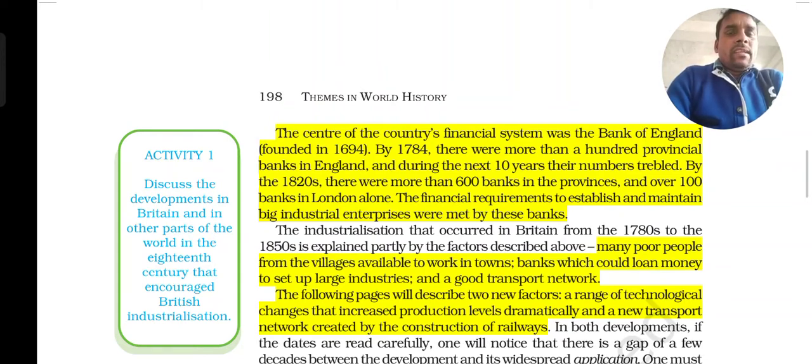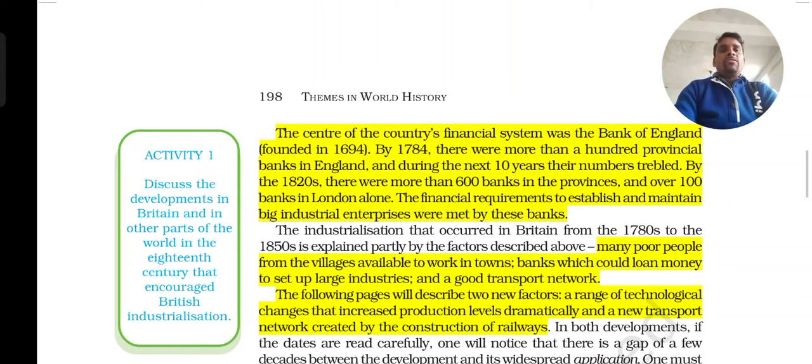By 1784, there were more than 100 provincial banks in England, and during the next 10 years their numbers tripled. By the 1820s, there were more than 600 banks in the provinces and over 100 banks in London alone. The financial requirements to establish and maintain big industrial enterprises were met by these banks.